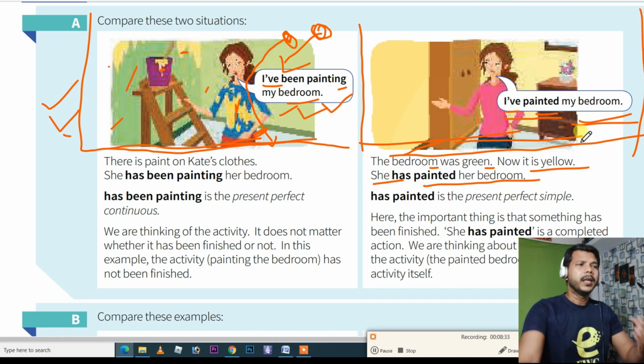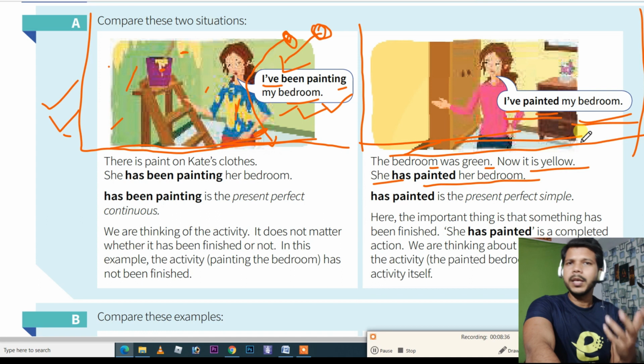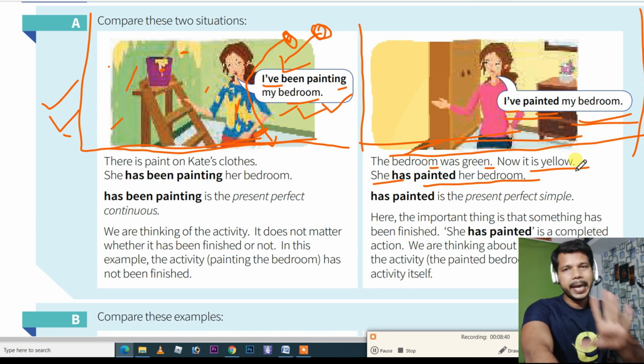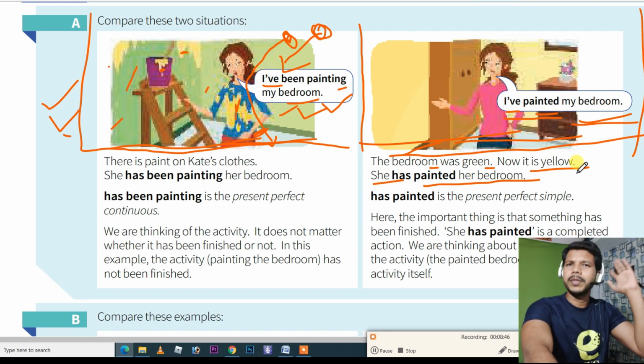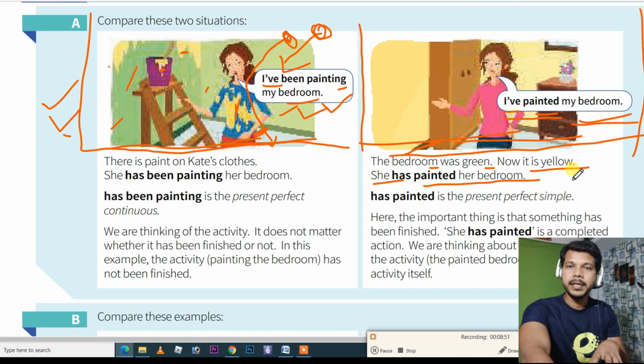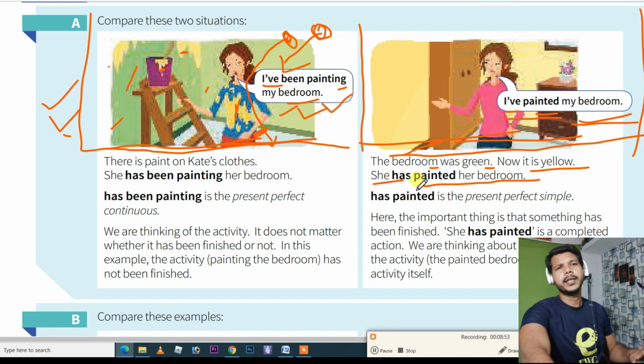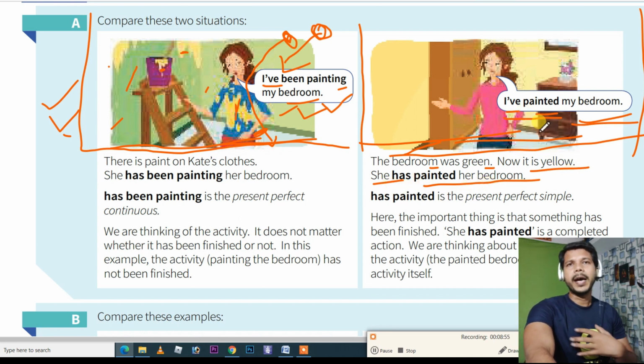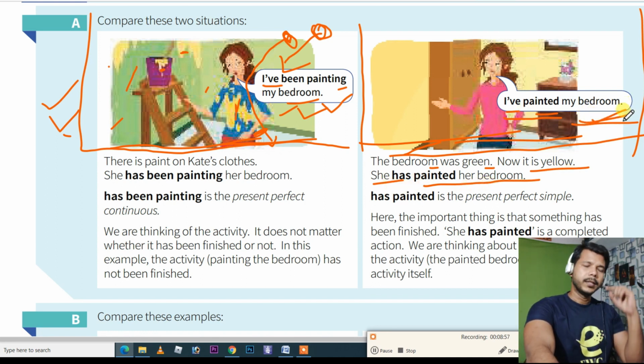And if the person has completed the work, it is absolutely done. It doesn't matter which language you are thinking in. For English people, it is simply have, has plus V3. No time is required, like I completed yesterday or that day. If you say yesterday, then don't use have, has. If you are using have, has, then don't put any time. You can simply say, oh, I have painted the room. So I have painted my bedroom. It means the activity of painting is over.